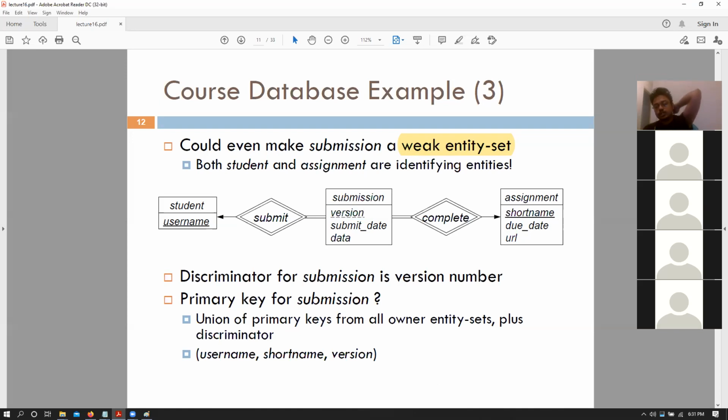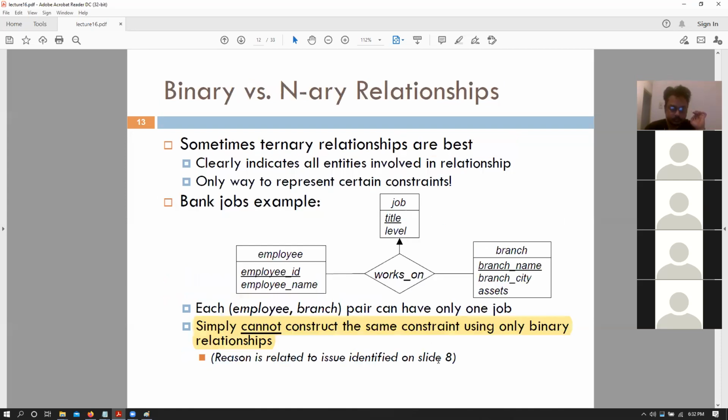So in these sort of situations, what would be the appropriate primary keys? So we have version number, but itself, it does not make any sense. But we have strong entity set primary keys, username for the student, assignment's short name, that is Edward, homework 1, version 0, right? Those three things together make up a single submission for a homework, right? So these three things together would make up the primary key for that submission, right? Exactly. Okay.